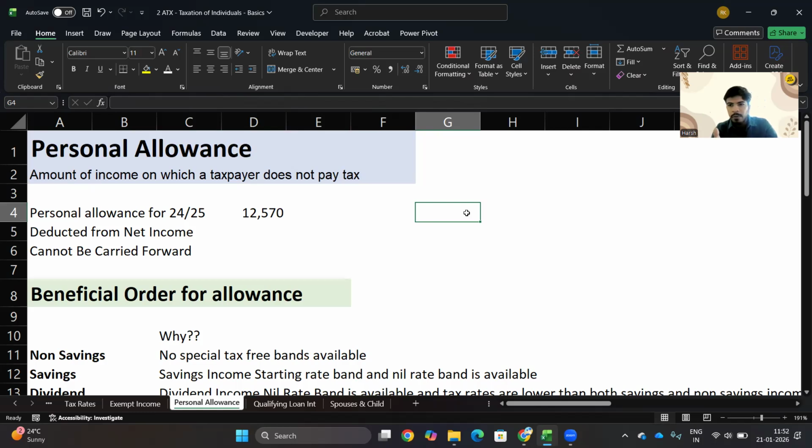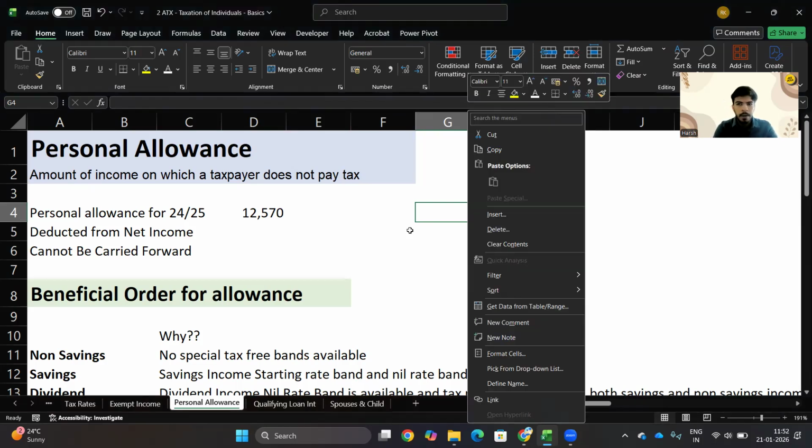So let's say your income is 30,000 pounds, then 12,570 is something that HMRC says you do not need to pay tax on. Above that, you would be paying tax. So personal allowance for 24-25 was 12,570 pounds. It may change if you are seeing this video at some future point in time, but as of now, it is 12,570.